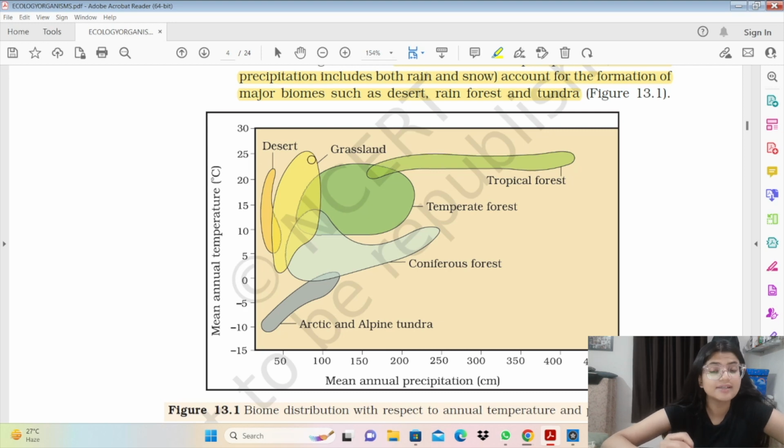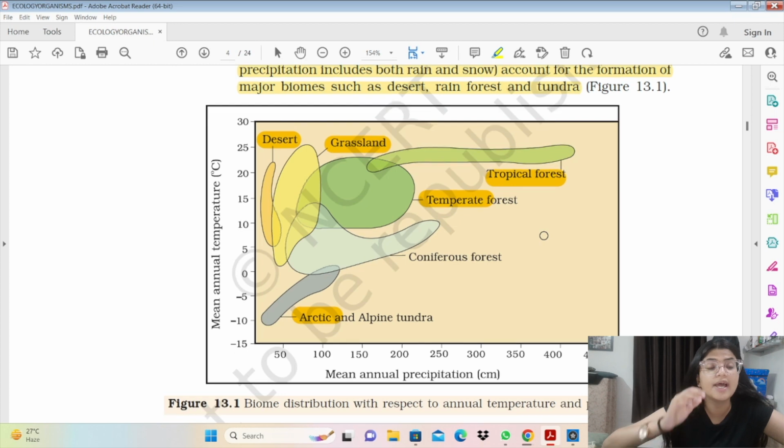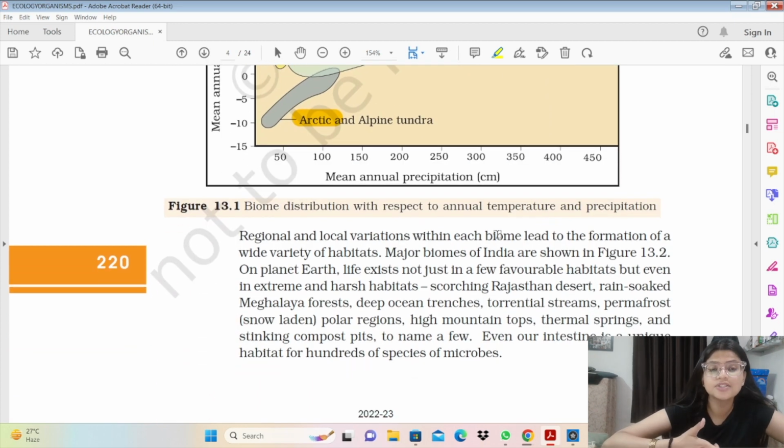Then we move to grassland. Grassland में temperature है but rainfall थोड़ी सी ज़्यादा है desert से, but वैसे low rainfall ही है. And temperate forest has moderate conditions. Tropical forest has the best conditions for productivity because इसमें temperature भी मिल रहा है हमें adequate and rainfall भी मिल रही है अच्छी. And the Arctic region is the negligible or the lowest productivity region because वहाँ पे हमें rainfall तो मिल रही है but temperature sub zero levels पे, temperature बहुत कम है. And enzymatic reactions के लिए, हमारे body functions के लिए temperature बहुत important होता है because किसी भी enzyme का एक optimum temperature होता है to work properly.